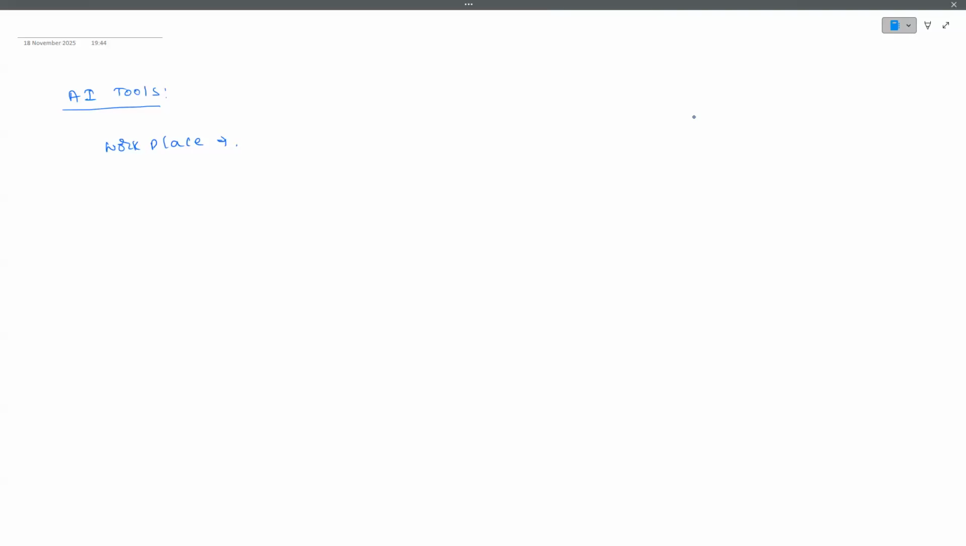Let me give some examples of what we can use in the workplace. Let us say writing an email, for example, an email to your manager or to a client. Yesterday we saw how I used one tool to write an email in a very efficient way.